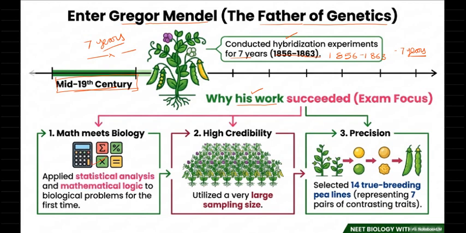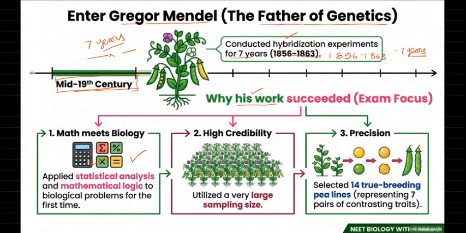He applied statistical analysis and mathematical logic at that time. It was very new to other scientists, who had no idea of these things. That's one of the reasons Mendel's work was not recognized.